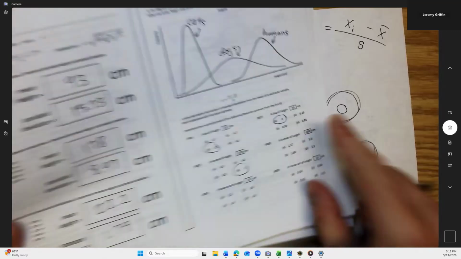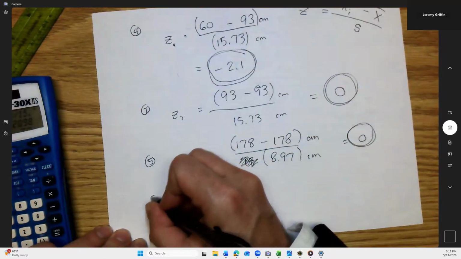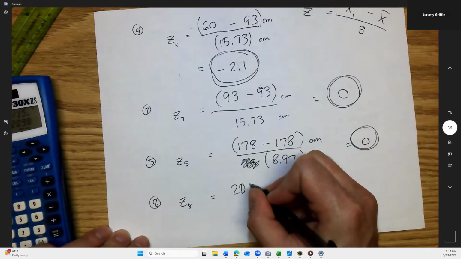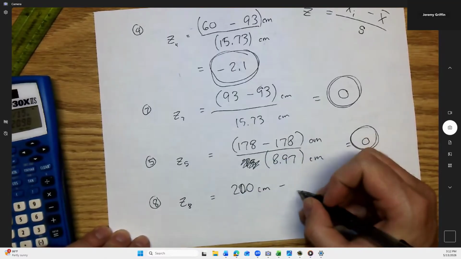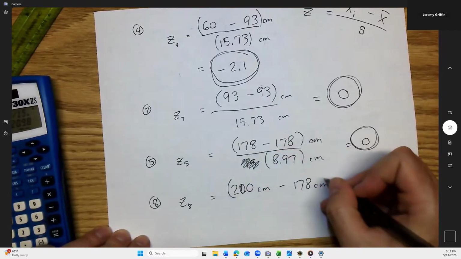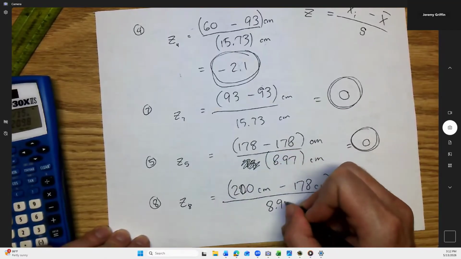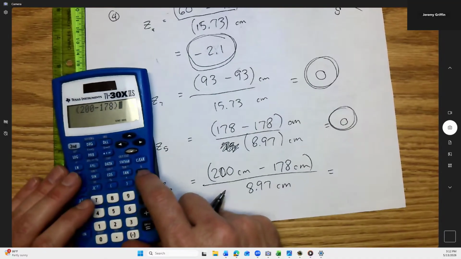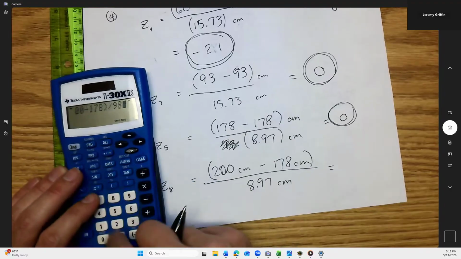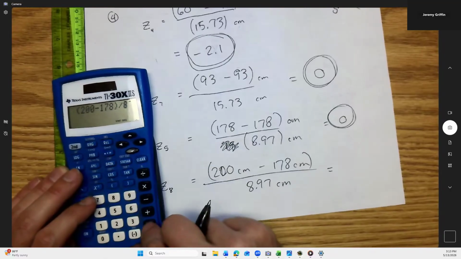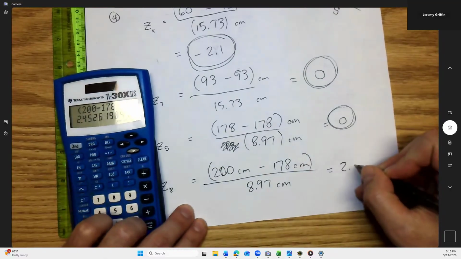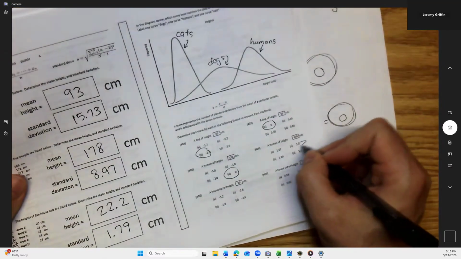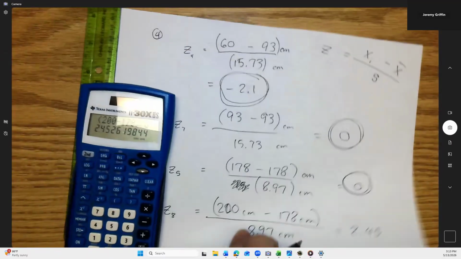How about a human who's 200 centimeters tall? This is number 8. Z for number 8. So I have a 200 centimeter tall person. The average person is 178 centimeters, according to that data from before. Standard deviation is this many centimeters. Let's take my plus or minus value. See what this is? 2.45, something like that. Yeah, there you go. All right, jot that right there. Boom, z-score. Right.